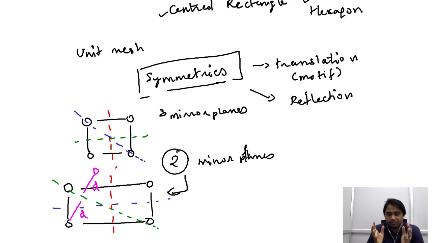Ideally, we say a system exhibits a higher level of reflection symmetry only when it allows us to place the mirror in different orientations and still observe the reflection symmetries.